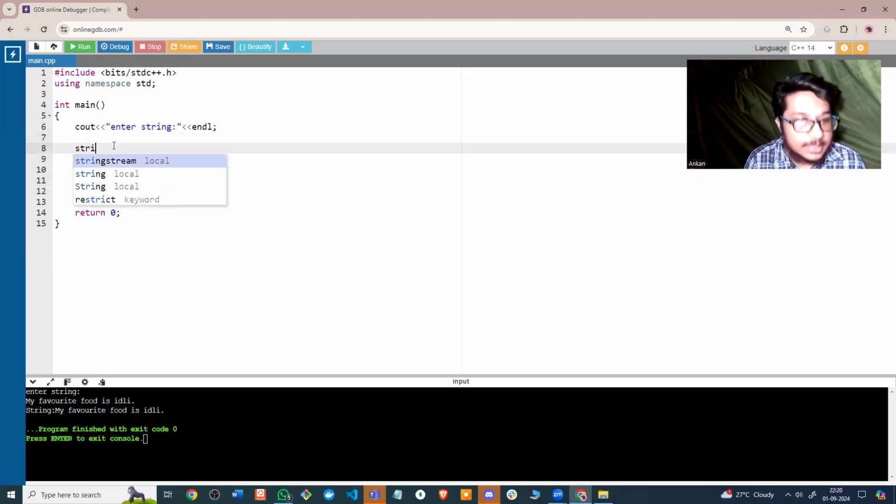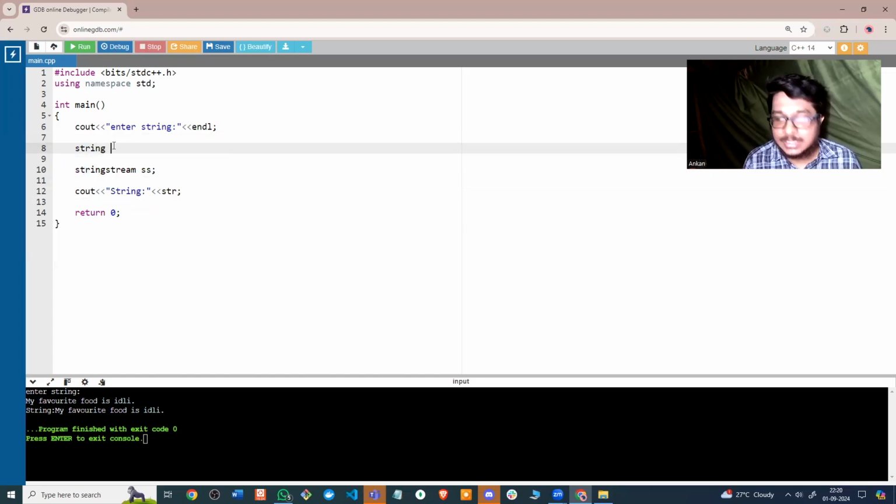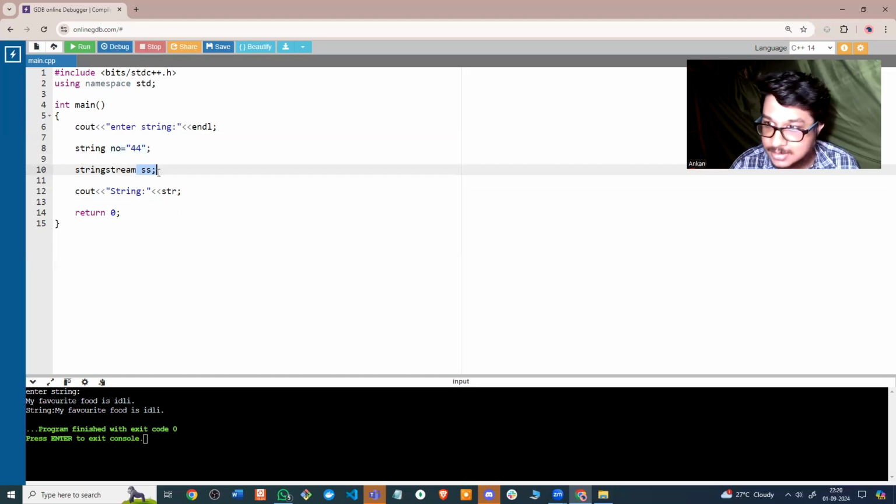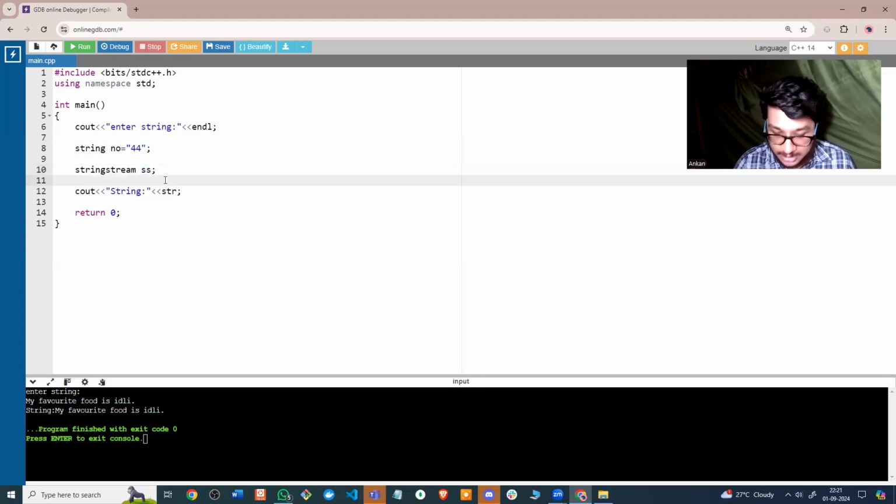I have a string, and actually let's have a number. Why not? Let's have a number as a string. So what I'm going to do is insert this number string into the stream. I'm going to insert this 44 string into this stream ss, and then I'm going to read again from that stream, from this ss stream. So string number equal to 44. I've defined my string stream object, and now I'm going to put this number into this stream, which is ss. How do I do that?